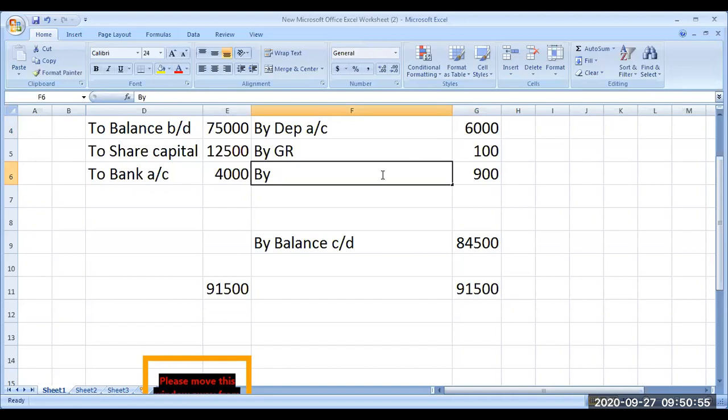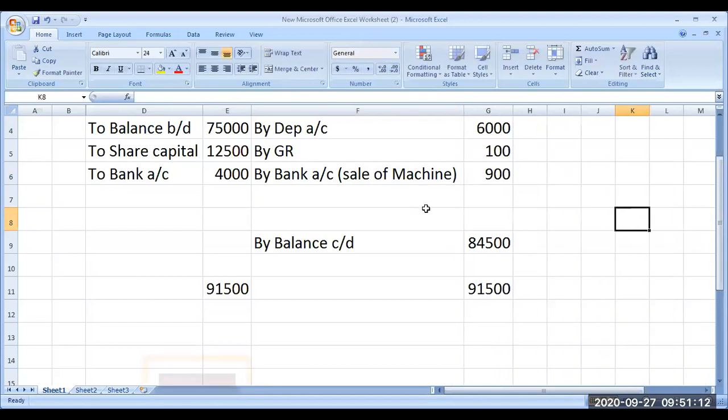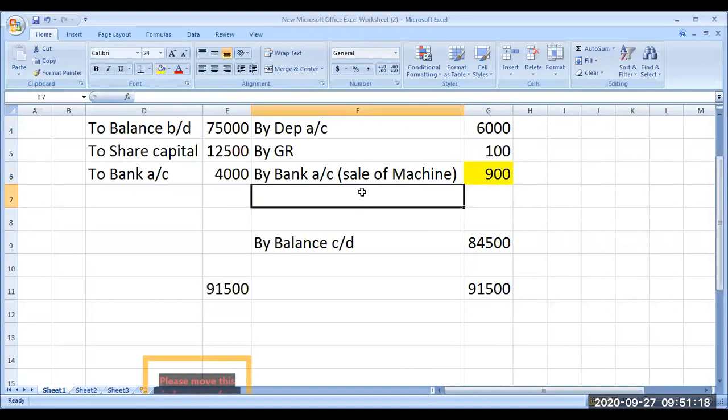Sale. Then what is the other possibility? Sale of machinery. It's a sale, so it's a bank account. I'm receiving money in bank by selling the machine. Sale of machine, that's only for our understanding. I'm writing in bracket sale of machine. The entry is only by bank. Bank account debit to machine account. That's the entry. So I'm getting a difference. It's a balancing figure.